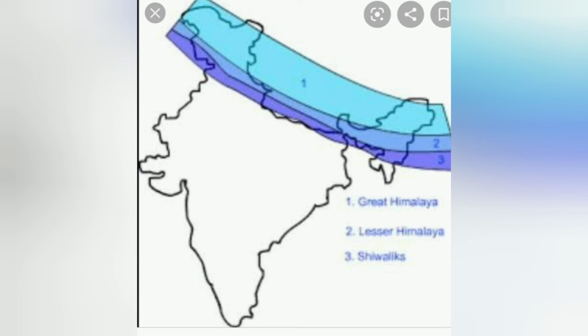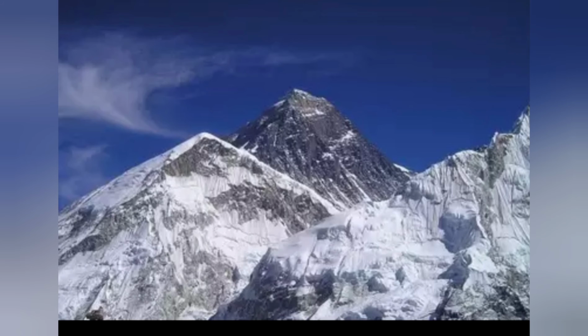The Himalayas have three main ranges running parallel to each other: the Himadri, the Himachal, and the Shivalik. Himadri is also known as the Greater Himalayas. This is the northernmost range. It is the highest of the three ranges. Many rivers originate in this range. Some of them are the Ganga, the Yamuna, the Indus, the Brahmaputra, and the Satluj.